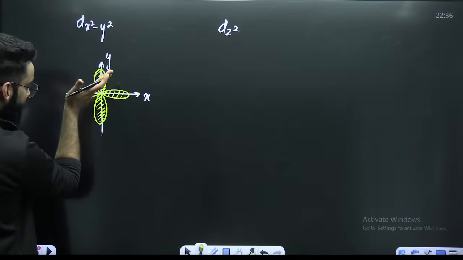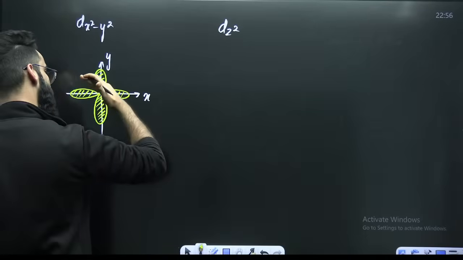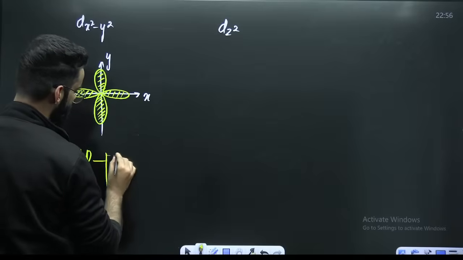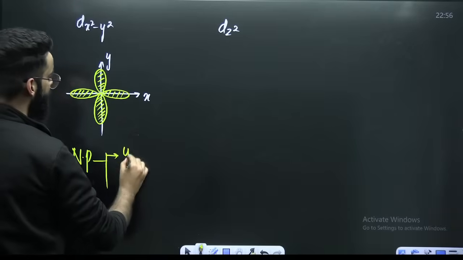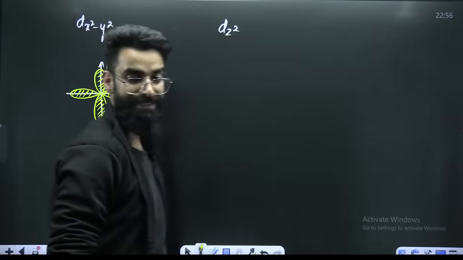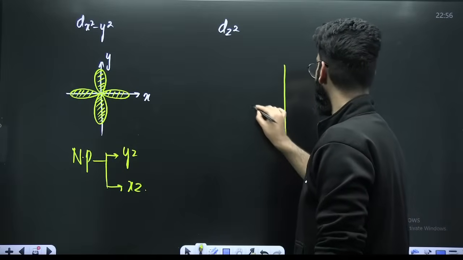So how many nodal planes again? This is one nodal plane which cuts the orbital, on which no electron density lies. This is one more nodal plane here. So again you have got two nodal planes, one is your yz nodal plane, one is your xz nodal plane. How does this dz square look like? Dz square looks like this.